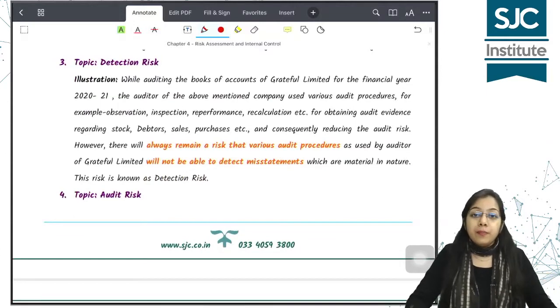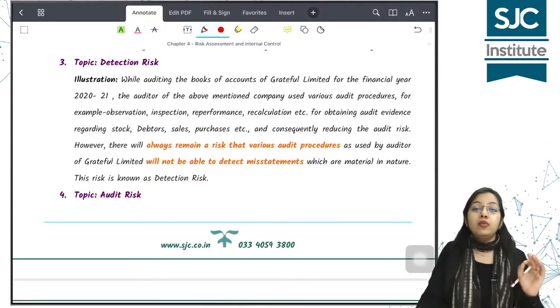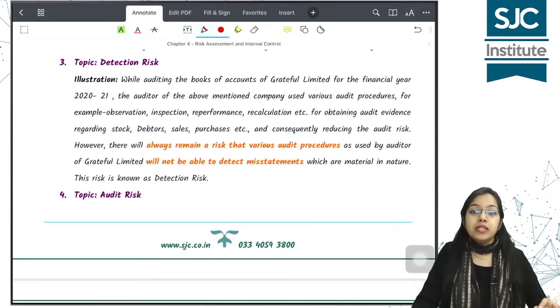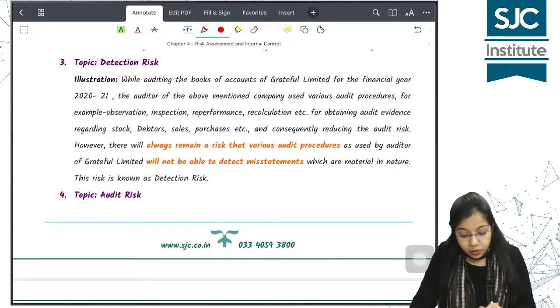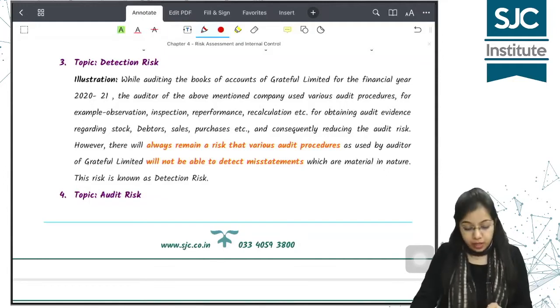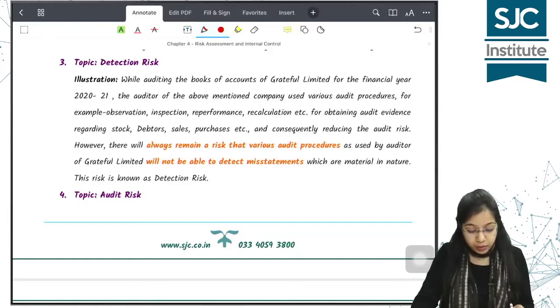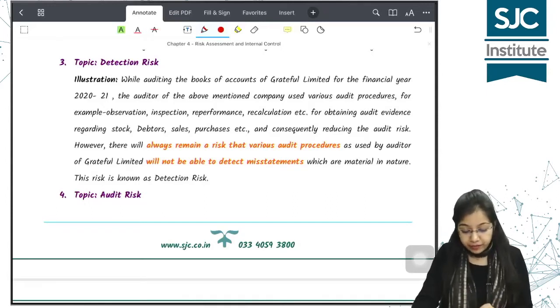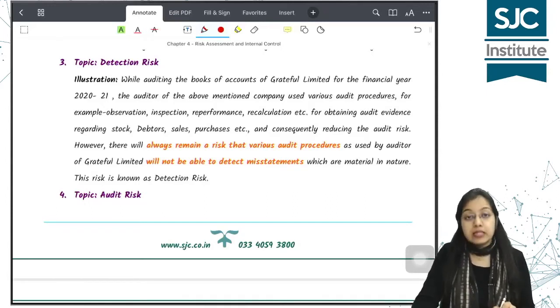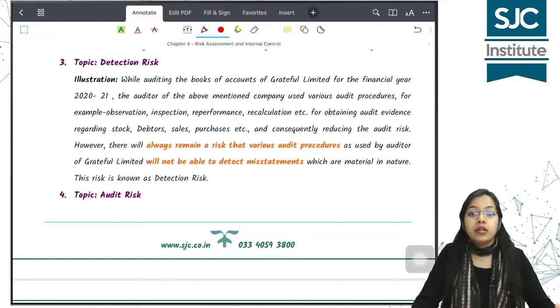Next example is relating to detection risk. Detection risk क्या होता है? When the auditor's audit procedures will fail to prevent, detect or correct the misstatements, right? So while auditing the books of accounts of Grateful Limited for the financial year 2021, the auditor of the above mentioned company used various audit procedures, for example, observation, inspection, reperformance, recalculation, etc., for obtaining audit evidence regarding stock, debtors, sale, purchases, etc., and consequently reducing the audit risk.